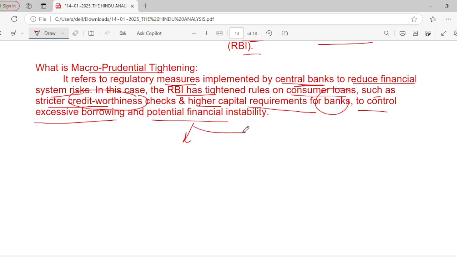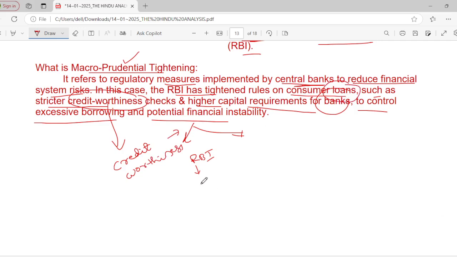Let us see what RBI does under this macro-prudential tightening. It has made certain rules tighter. It is asking about creditworthiness. Okay, it is asking about creditworthiness. People are not focusing on their loans.